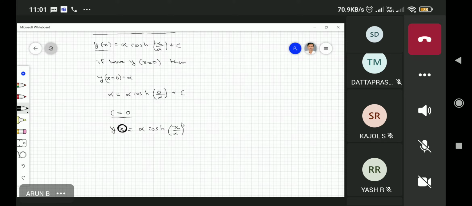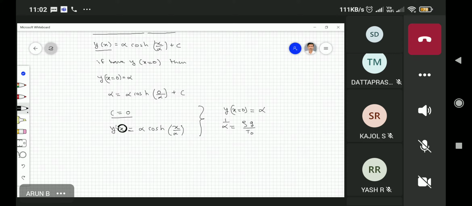What I have done now: I have actually used two assumptions. y of x at 0 is equal to alpha, and the next was alpha is equal to 1 by alpha, rho g divided by T0.